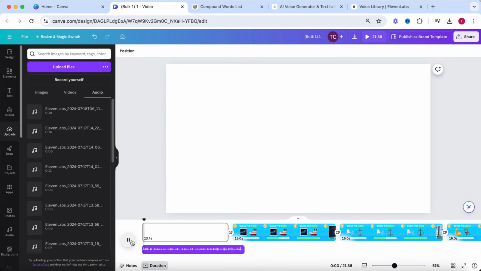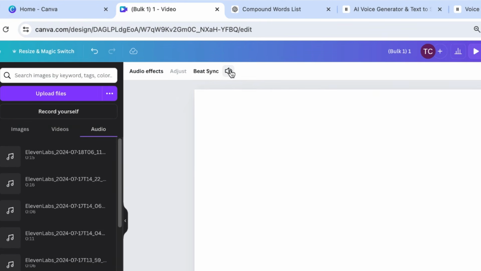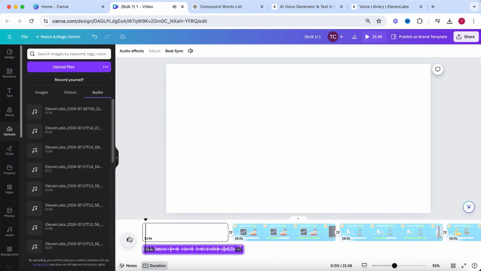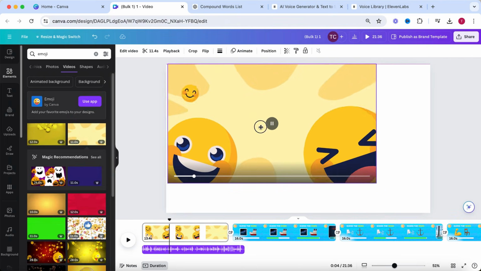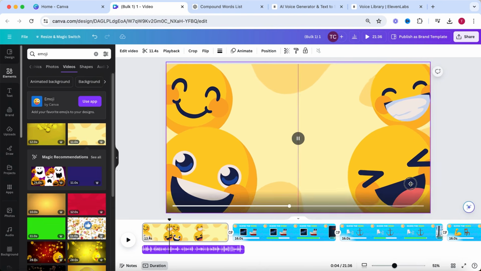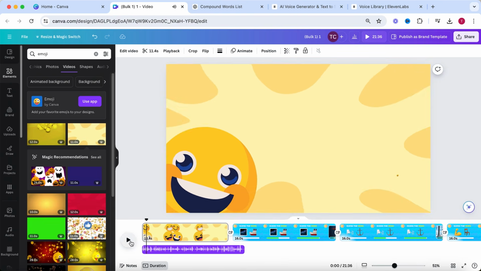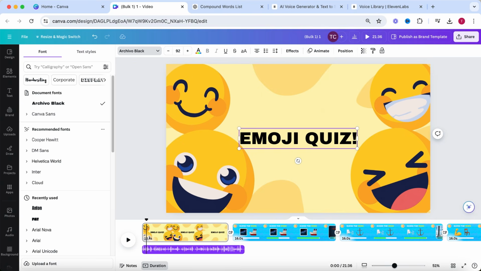I recommend to increase the voiceover volume to 200%. You can do this by selecting the voiceover and then selecting the volume icon at the top of your screen. For the introduction part of this video, I'm just going to search for an emoji video in the Elements section of Canva. Again, enlarge it so it fits the entire screen. Next, I'm going to add a text element with the text emoji quiz.